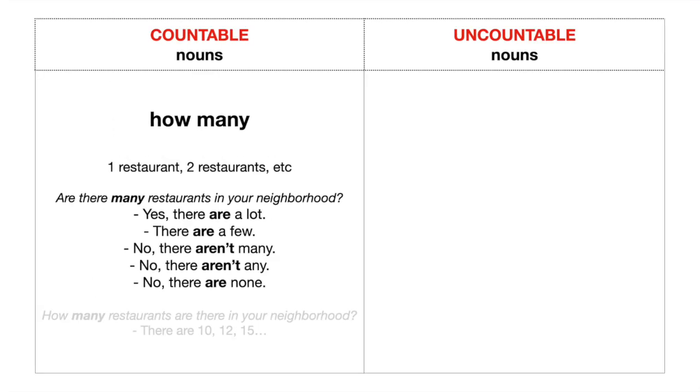Notice that for all the answers we are using the verb to be "are" because that's the verb to be for the plural forms. Another question can be, how many restaurants are there in your neighborhood? There are 10, 12, 15. You just give the number if you know it. If you don't, you can use one of the quantifiers above.